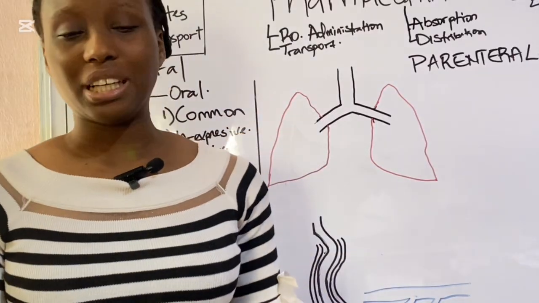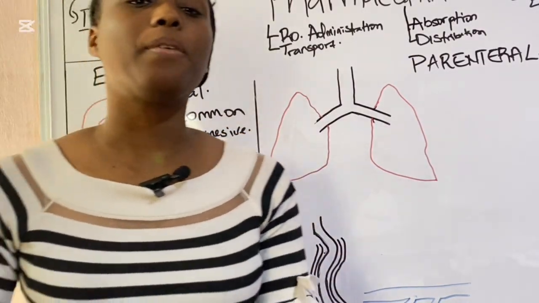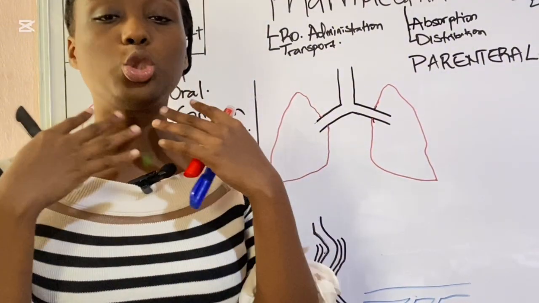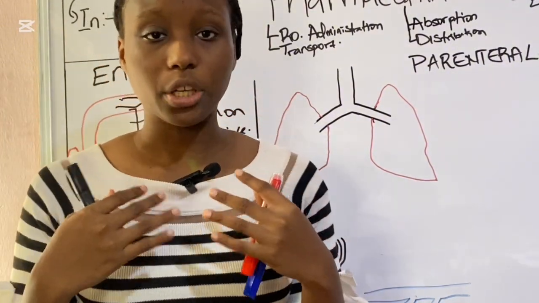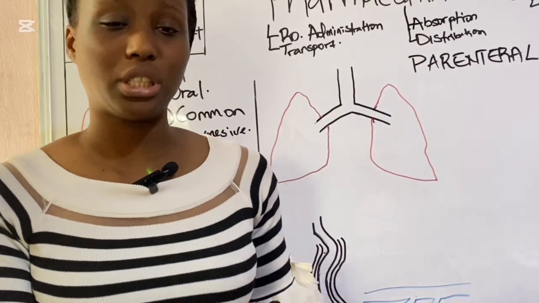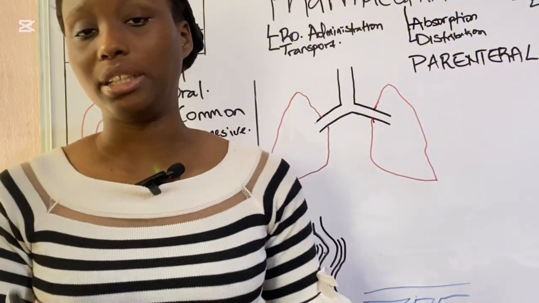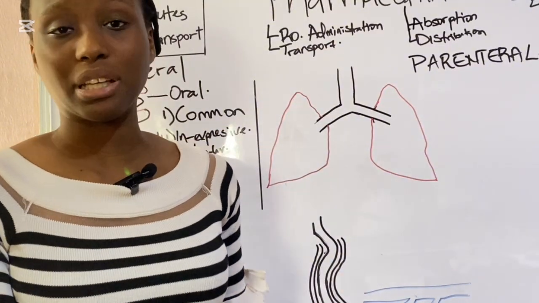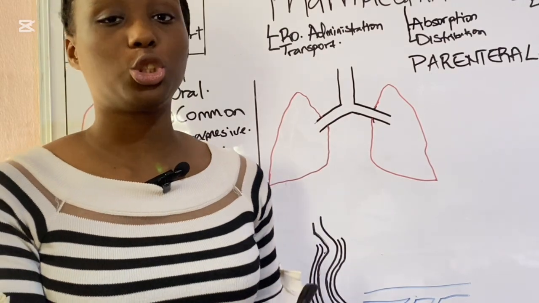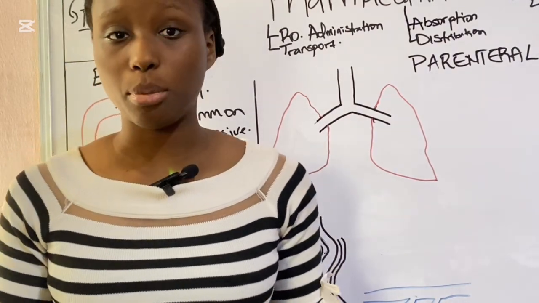Now, what are the advantages of this route of administration? Number one, it bypasses the first-pass metabolism because the drug would diffuse into the oral mucosa. So it is not being swallowed to enter the stomach, the gastrointestinal system, and then to be metabolized by the liver. Number two, it is also not destroyed by the stomach acid.